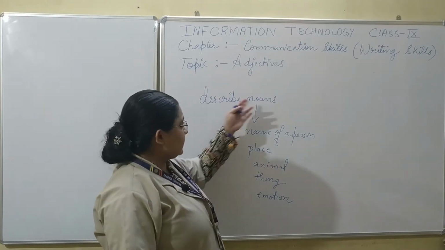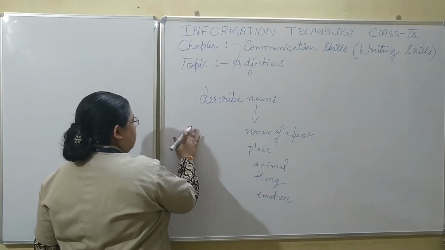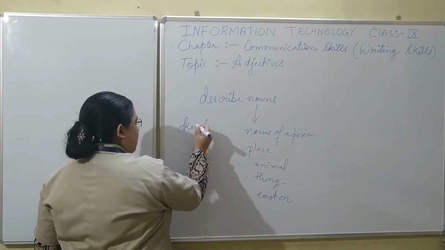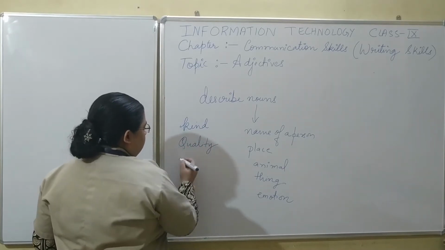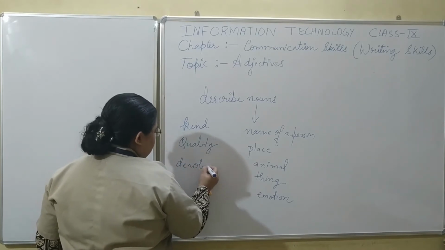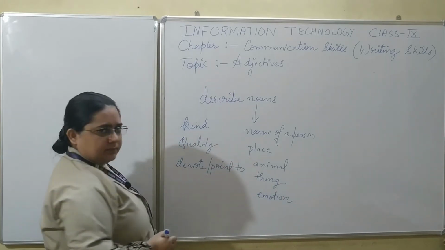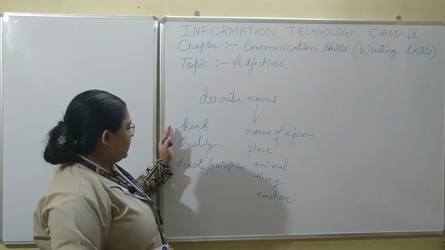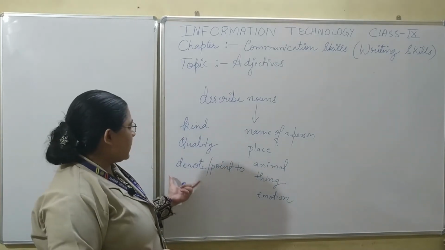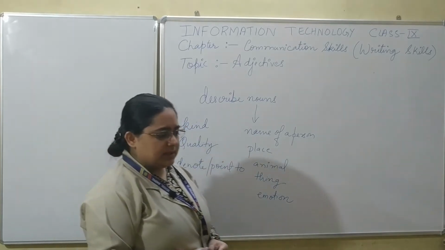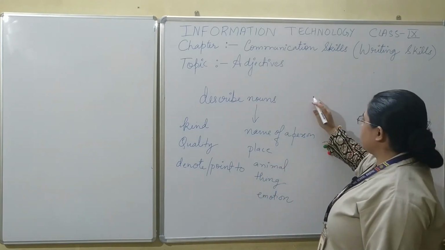So those words which describe nouns, which tell about the kind of noun, or speak about its quality, or which are used to denote or point to nouns. Words which tell something about the noun are known as adjectives. There are many words which describe nouns. So we will take some examples over here.